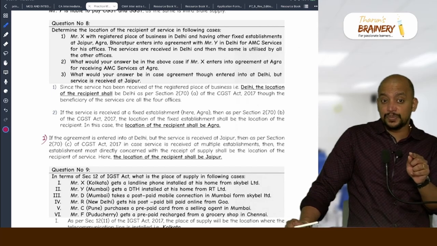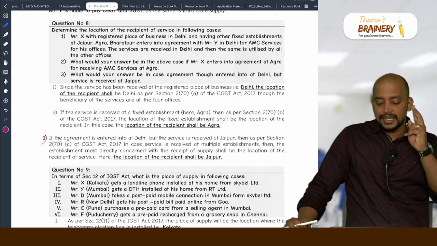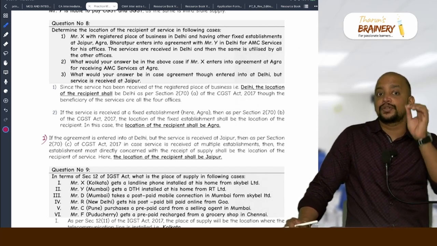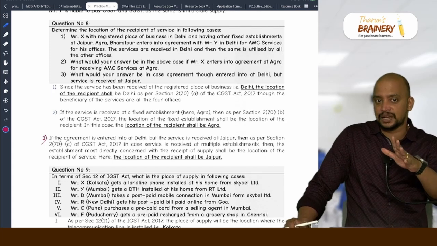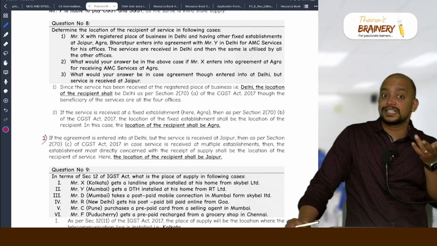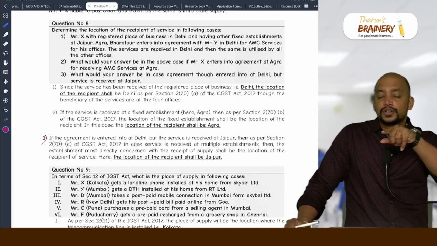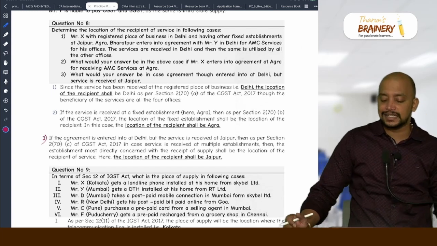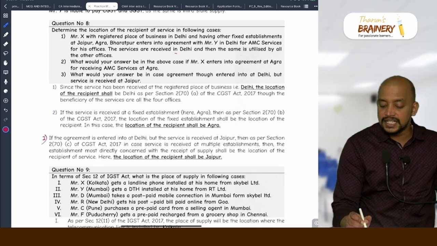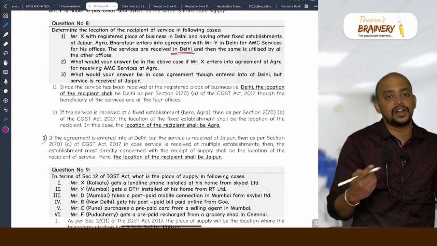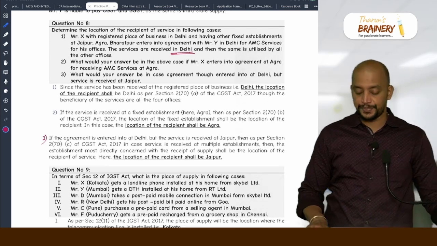That establishment which is directly concerned. Second point, third point, they are receiving service only in the fixed establishment. So, that fixed establishment. Whereas in the first case, they are receiving in multiple establishments. Out of that, which is the directly concerned, clearly they gave. They received in Delhi and then utilized for all others. So, that is why we are taking Delhi.